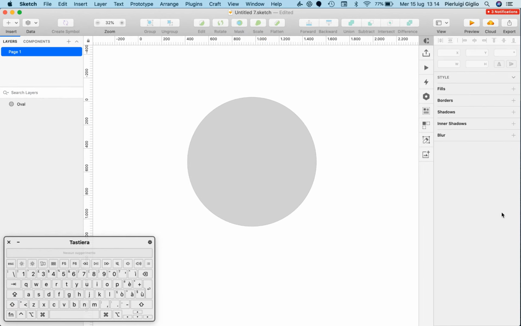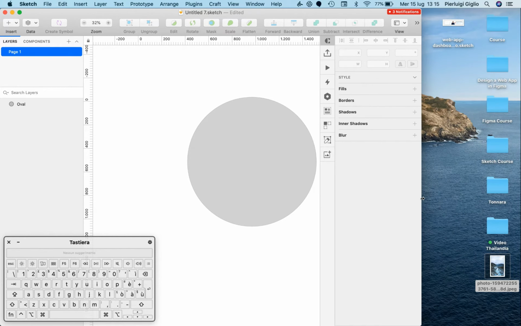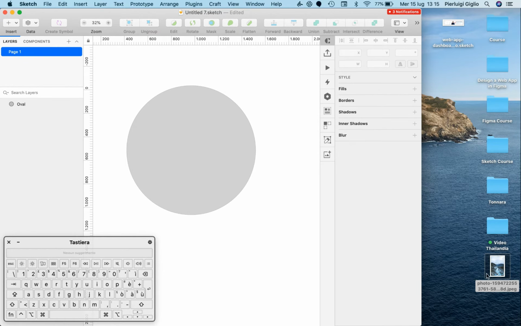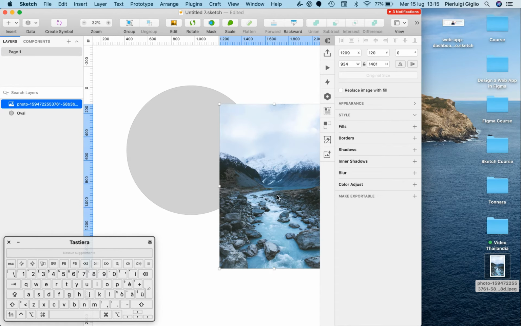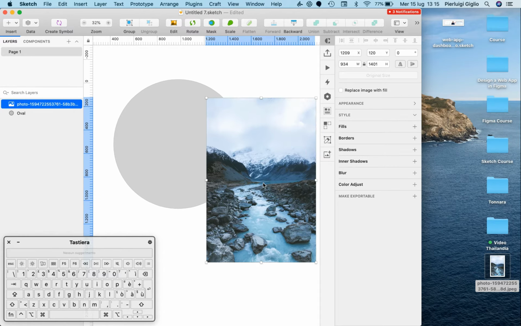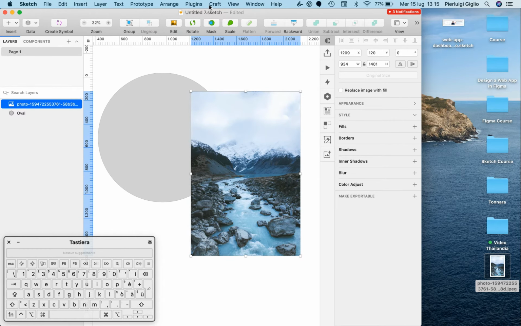And I want you to take any image which you have in JPEG or PNG format and add it to your Sketch file so that you can see, first of all, how easy it is to add an image in the Sketch file. So at this time, I actually downloaded this JPEG image from Unsplash, from a very talented photographer called Will. And basically, I'm just going to drag and drop the image on top of the Sketch software.